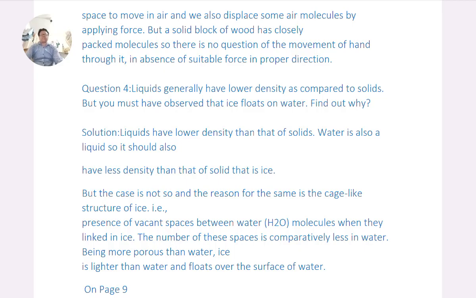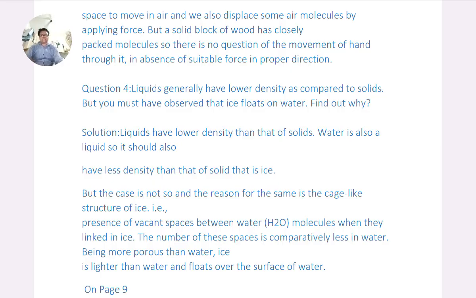Question 4. Liquids generally have lower density as compared to solids, but you must have observed that ice floats on water. Find out why. Solutions. Liquids have lower density than that of solids. Water is also a liquid, so it should also have less density than that of a solid, that is ice.